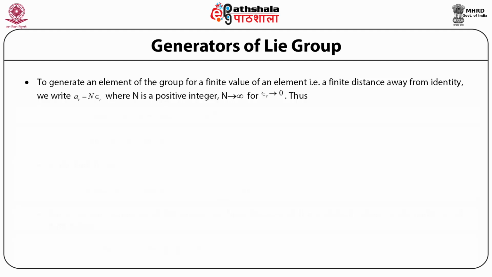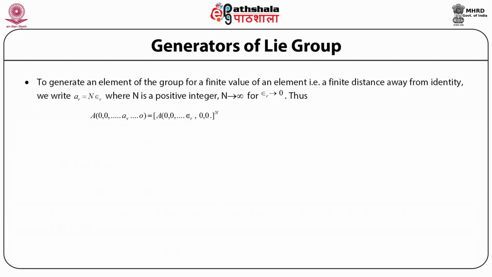So suppose we want to generate an element for the parameter alpha r, which can be generated by multiplying the infinitesimal value epsilon r by n, so that alpha r is equal to n epsilon r, where n is a positive integer, and if we take n going to infinity, for epsilon r going to 0, we can generate the element for a finite value alpha r.